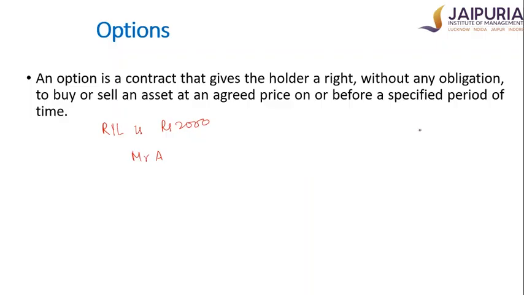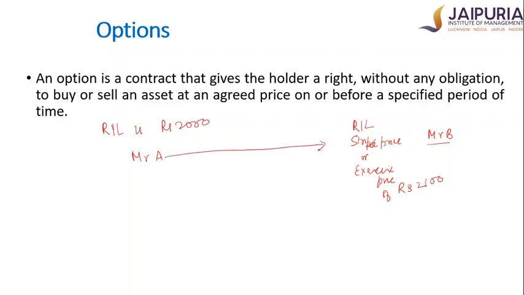So maybe Mr. B is selling an option of Reliance Industries Limited with the strike price or exercise price of rupees 2100. So what does this mean? Mr. A is buying an option from Mr. B with an exercise price for Reliance of rupees 2100.